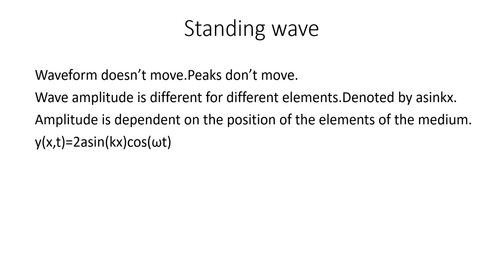Amplitude depends on the position of the elements of the medium. As the x value changes, amplitude also changes. So the expression for the standing wave is y(x,t) equals 2A sin kx cos omega t.